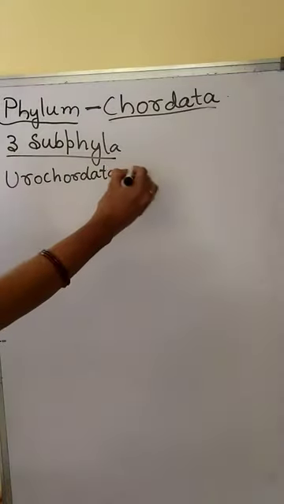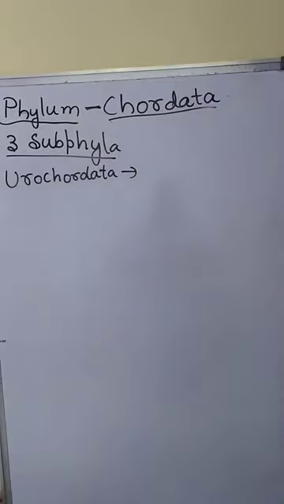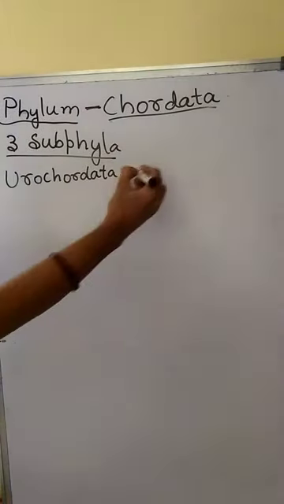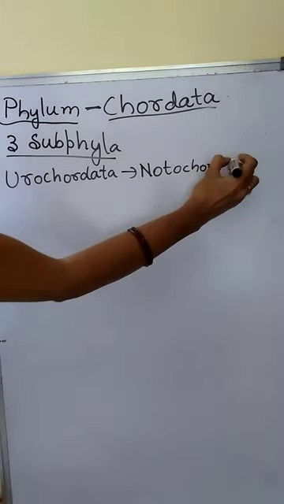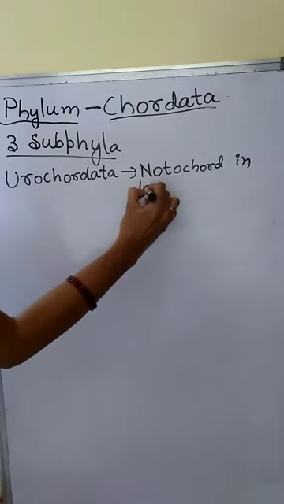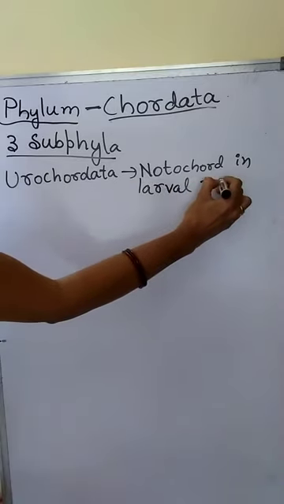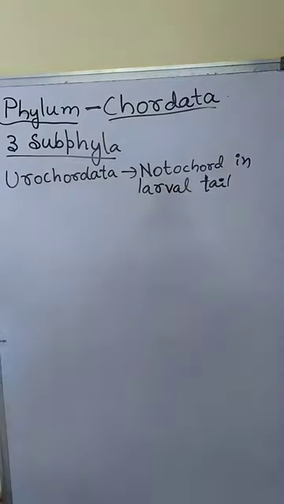Urochordata means they possess notochord only in the larval tail. Throughout the body, notochord is absent, but it is present only in the larval stage, at the tail portion.